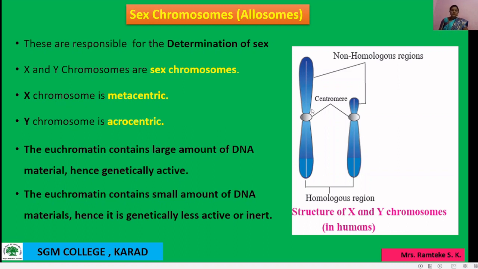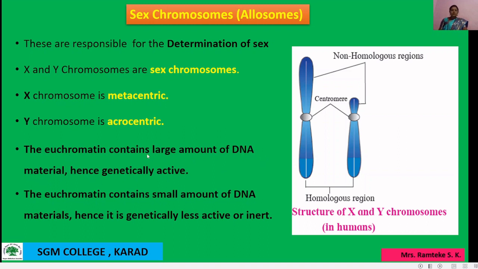The X chromosome is metacentric, while the Y chromosome is acrocentric. The X chromosome has a large amount of euchromatin. Euchromatin contains a large amount of DNA material, hence it is genetically active.